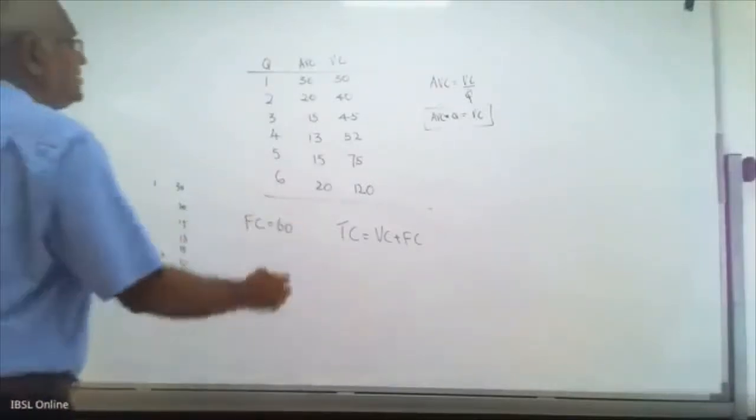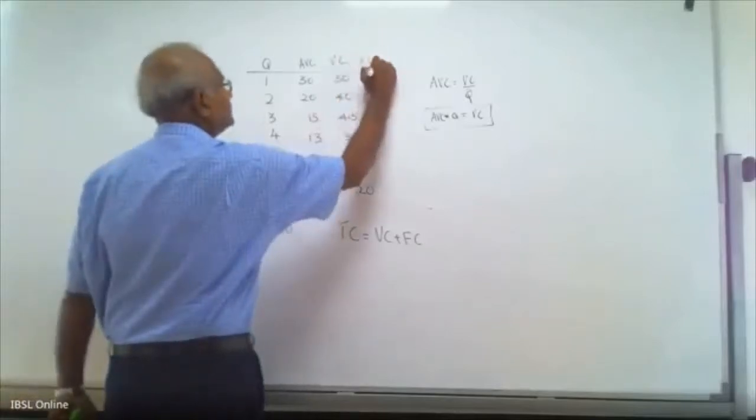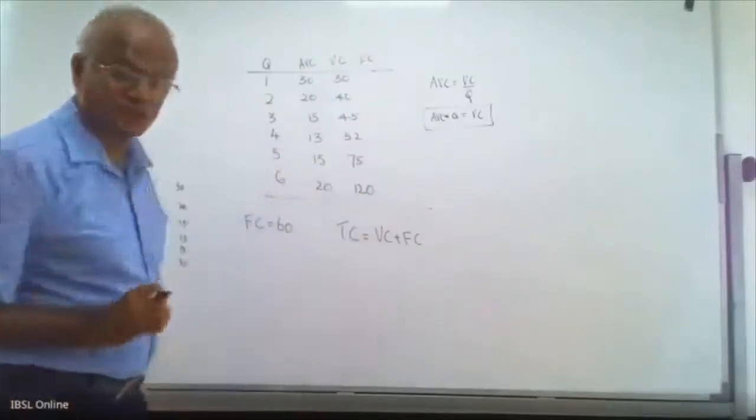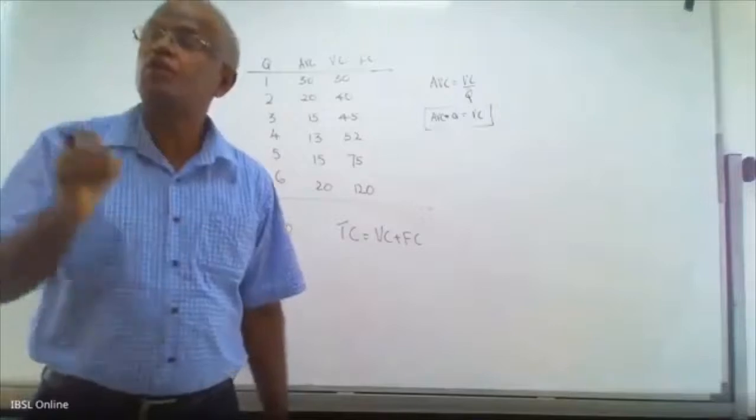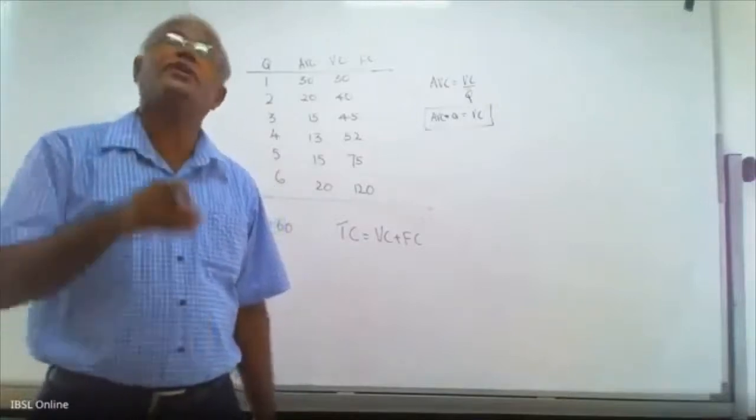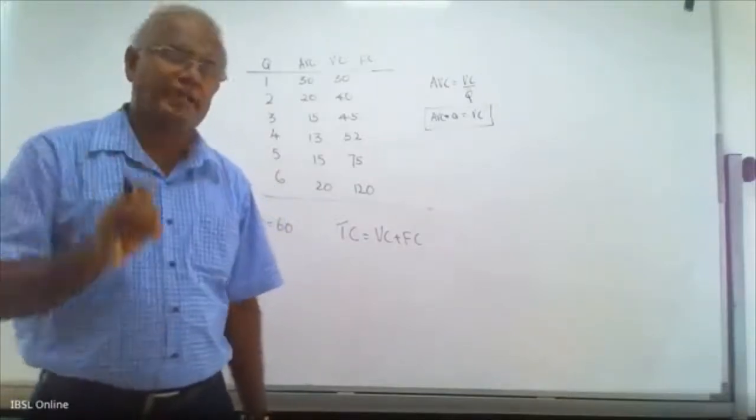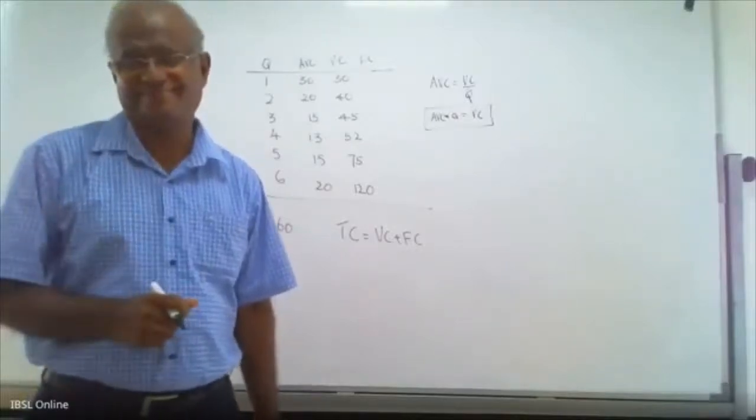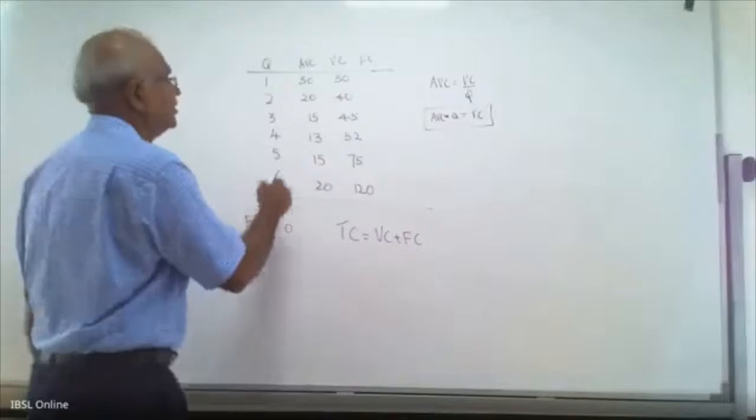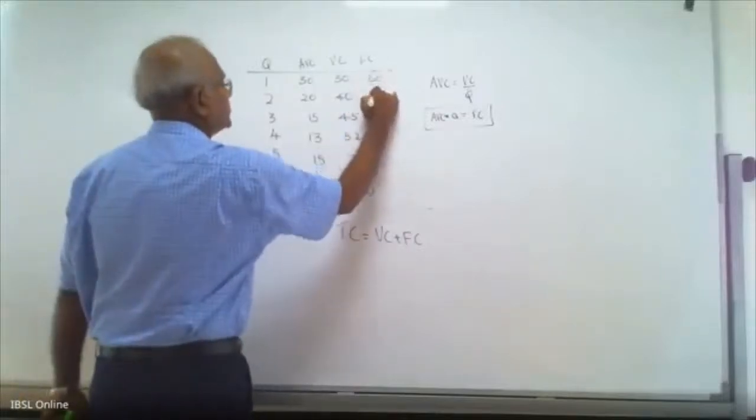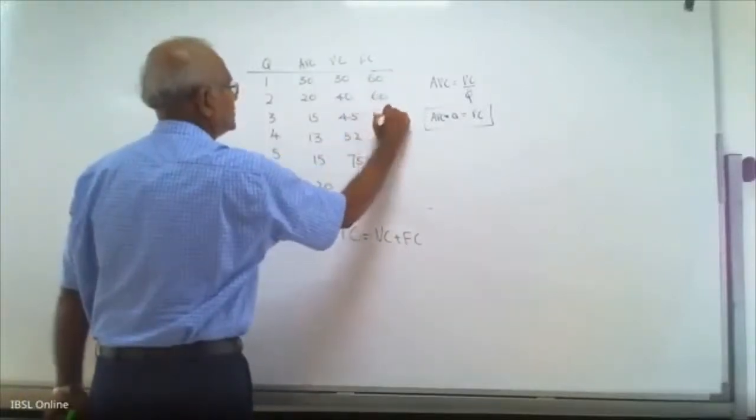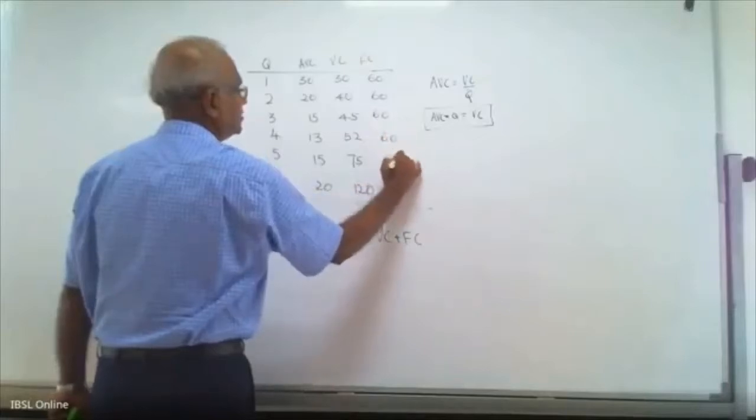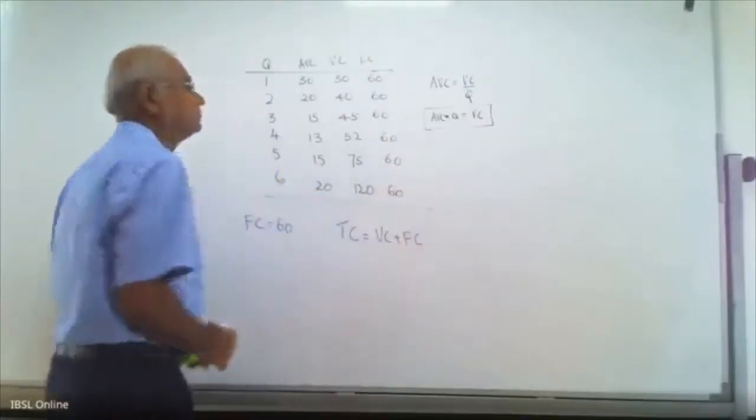After that, fixed cost is 60. No problem. What is fixed cost? Irrespective of the output level, whether you produce 1 unit, 10 units, 20 units, 30 units, it is fixed. So always it is 60.